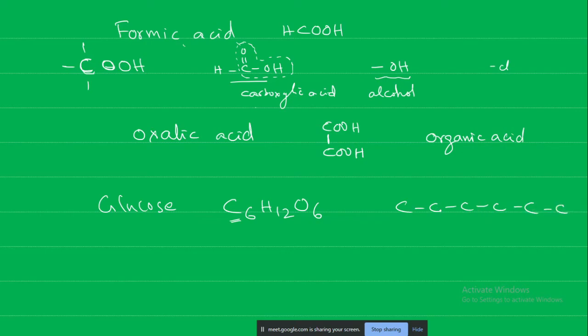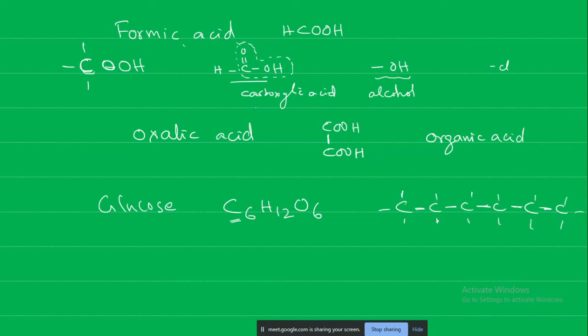You don't have to remember the structure here, it's not important for you. It's just for your understanding purpose. So I'm just writing down 6 carbons. All the 6 carbons are joined by single covalent bonds. And how many remaining are there? We just need to fill up with the hydrogens.